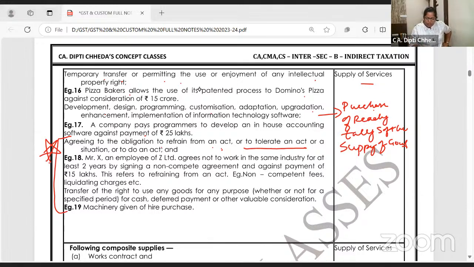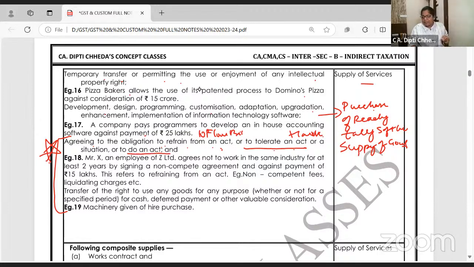See, agreeing to obtain to refrain from an act. Okay, I will not make a 10-floor building. If you want, write the example: 10-floor building. Tolerate an act: a hawker, a hawker comes in front of your shop. Or to do an act.